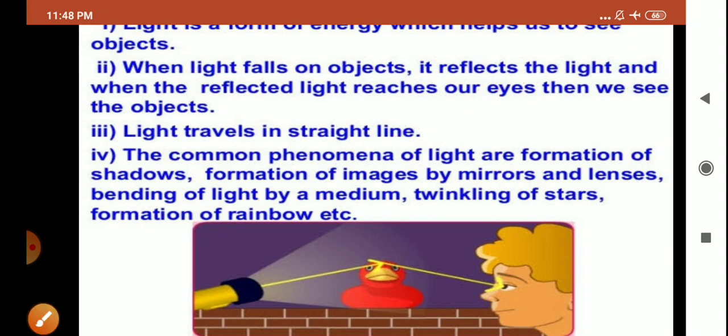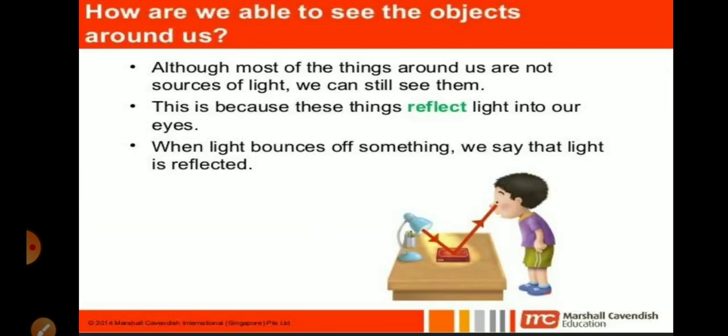Okay, children. Now, how are we able to see the objects around us? Have you ever thought how we see different objects around us? So children, I am giving you one situation. Suppose you enter a dark room, are you going to be able to see any object?